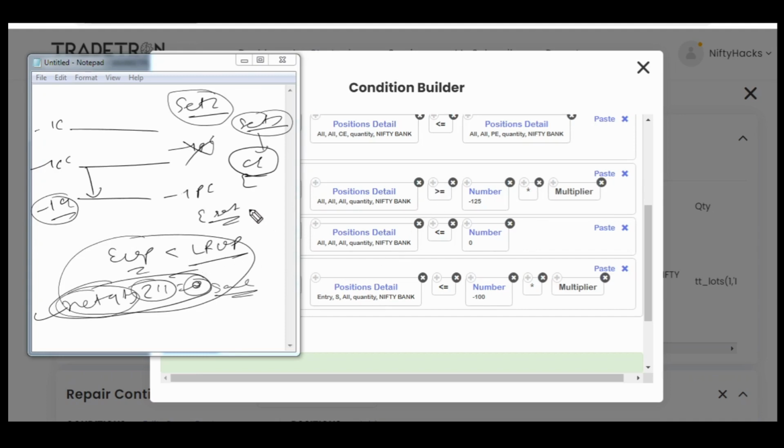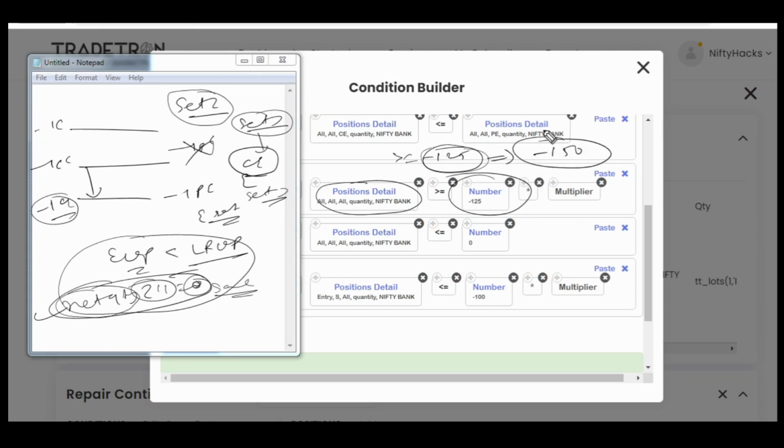Even if by any mistake it takes entry from set 3 or set 4 or anything, this condition will prevent further entries, because we have already told the Tradetron strategy builder via this keyword that I don't want to take entry if all my legs are greater than or equal to minus 125. So this means we can have a maximum of minus 150 quantity in my strategy at a current time.